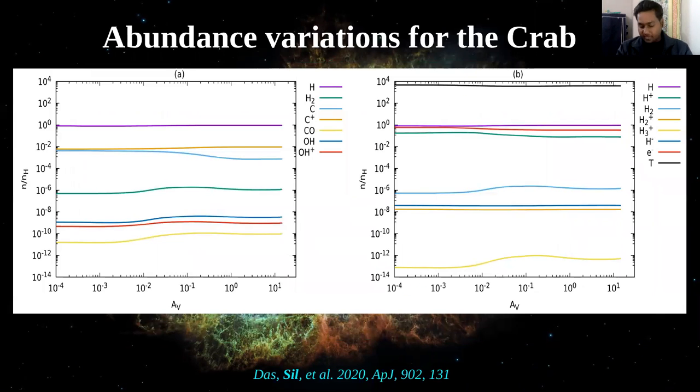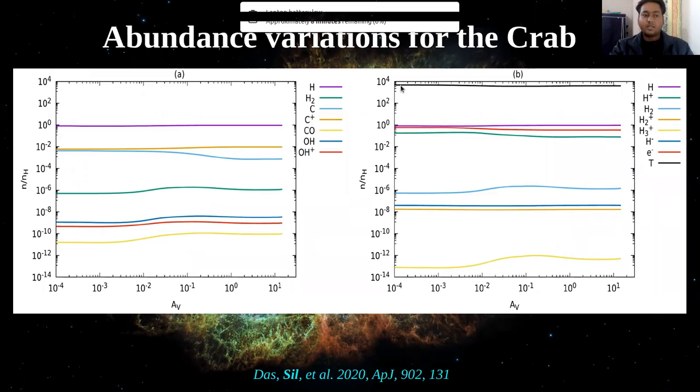So after that, from the parameter space, we find the best fitted zone, and for the best fitted zone, we plot the abundance of simple molecules. You can see that the temperature of the Crab is varying roughly of the order of 4000 Kelvin.